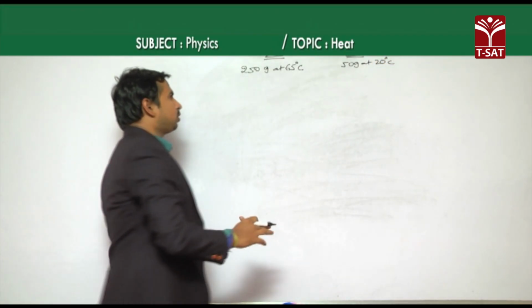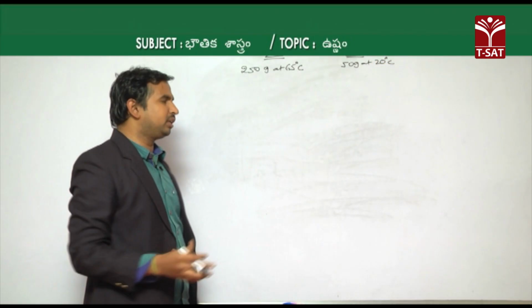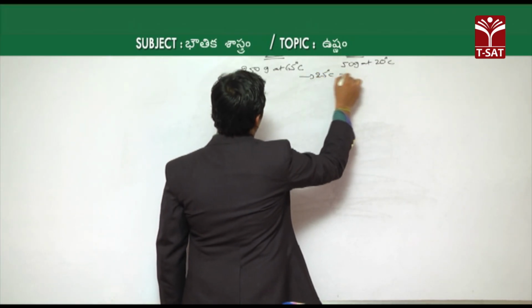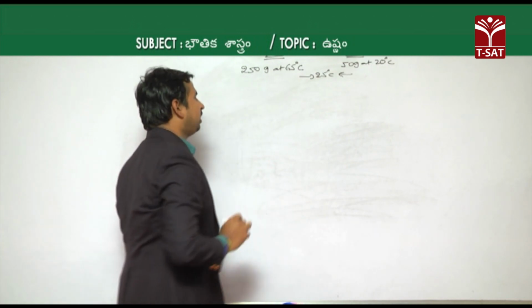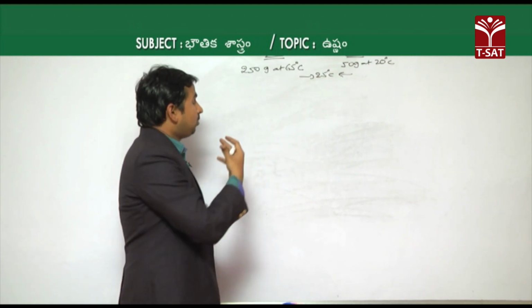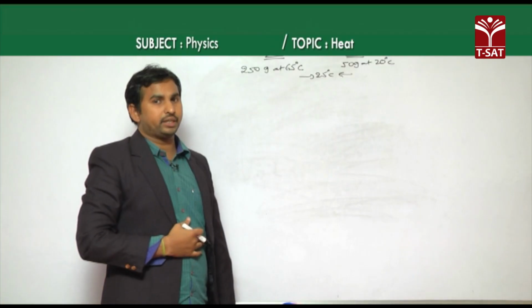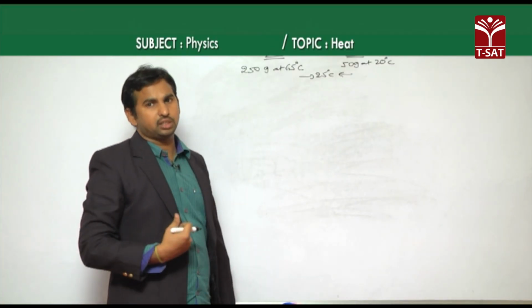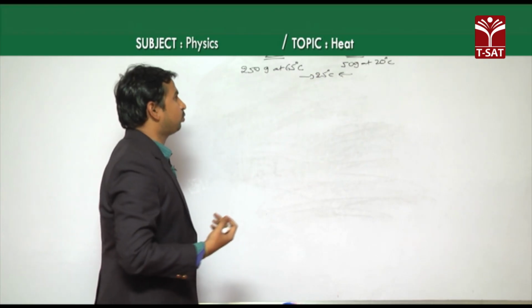Then after mixing is over, both come to one final temperature of 25 degrees Celsius. It means the hot body, on losing its heat energy, goes from 65 degrees to 25 degrees Celsius, whereas the cold body, water, on gaining that heat energy, raises its temperature from 20 to 25 degrees Celsius.